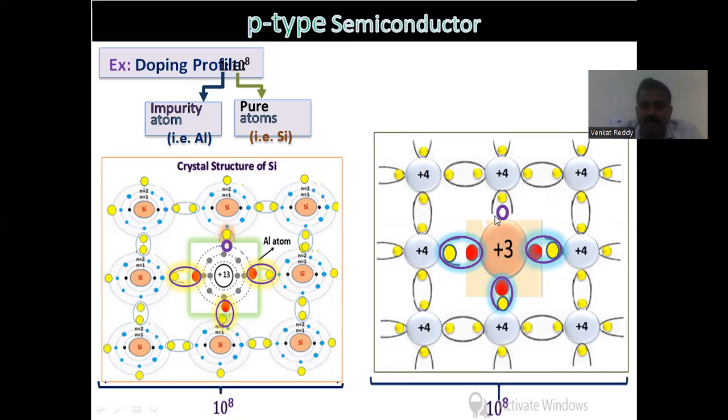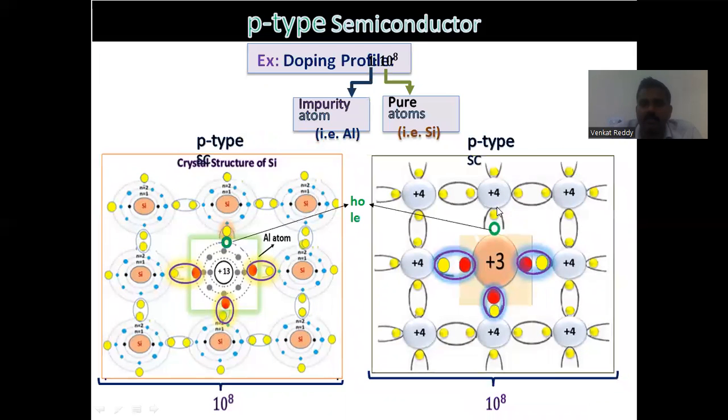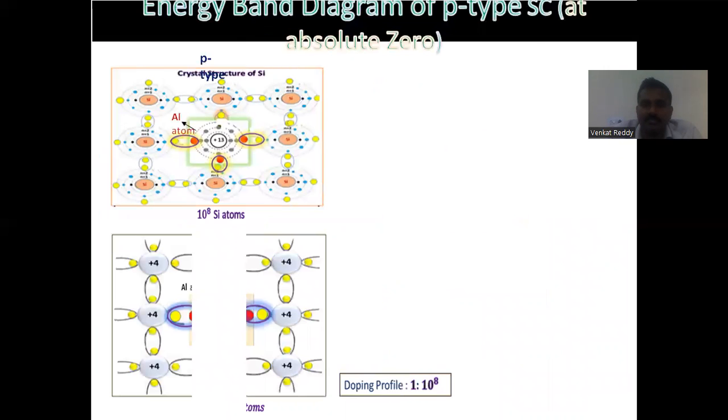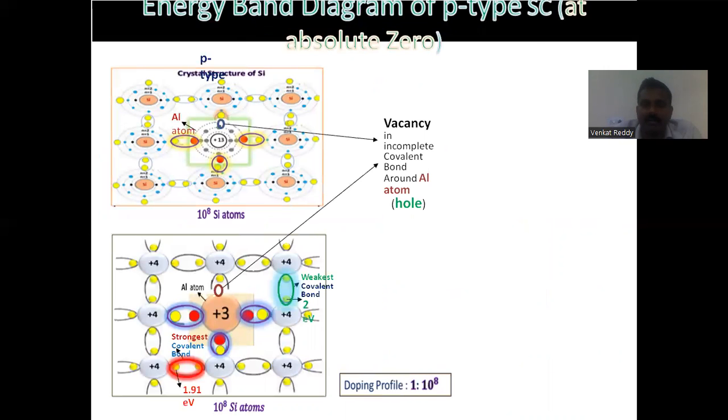This absence of an electron in the fourth covalent bond is known as a hole, H-O-L-E. Here we can observe a vacancy in the covalent bond. This vacancy of an electron is known as a hole. This is the hole. So in the p-type semiconductor material, holes exist in the valence band.